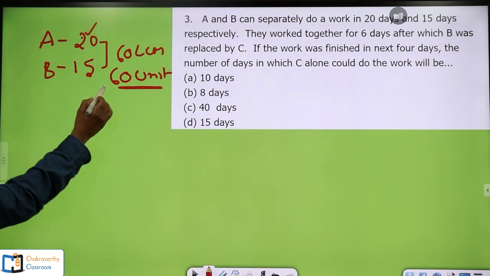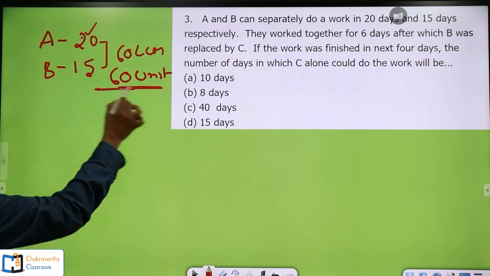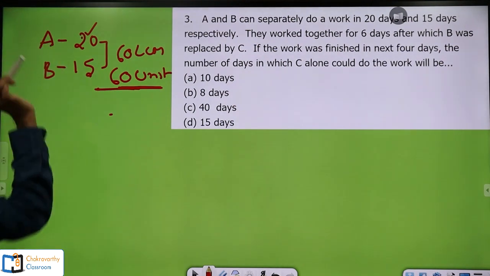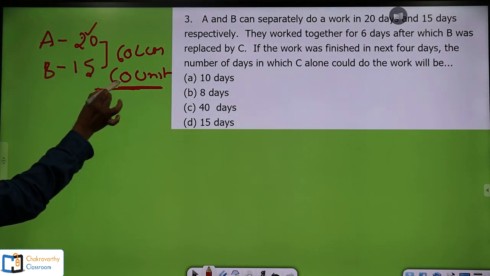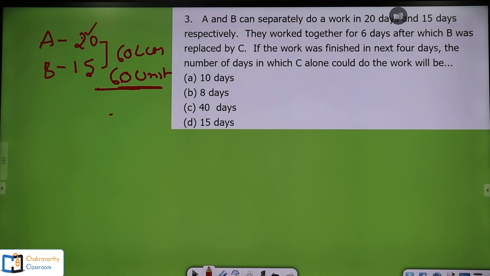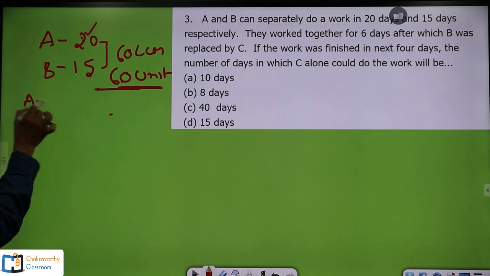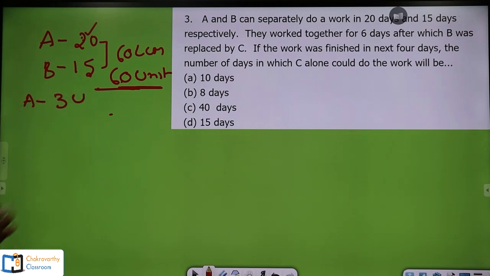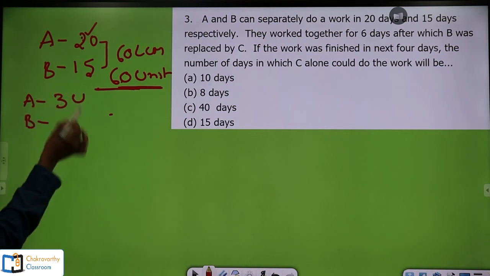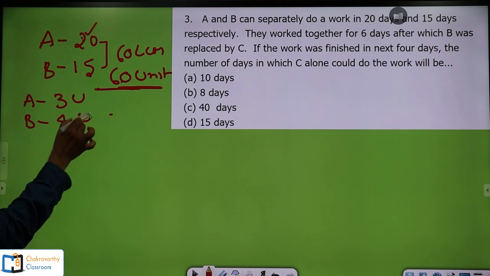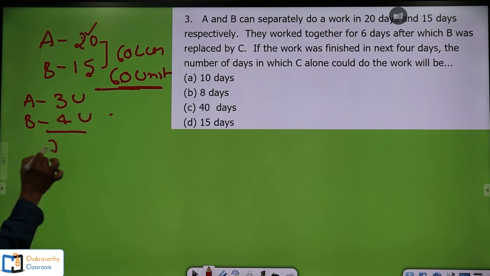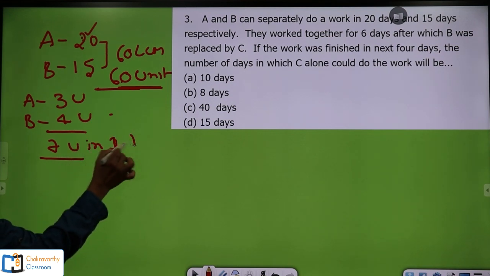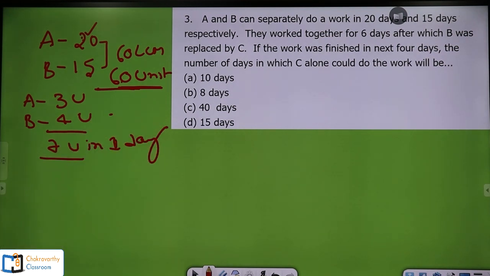Now, when 60 units are the total units of work, very simply we can say 60 units of work can be done by A in 20 days. So, in 1 day A can do 60 by 20, that is 3 units. And B can do 60 by 15, 4 units of work. Both together can do 7 units of work in 1 day. Remember this one, in 1 day.